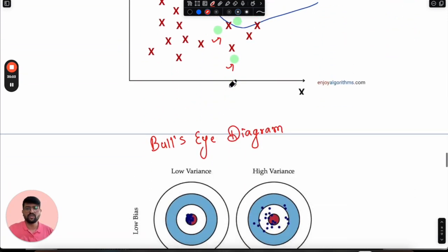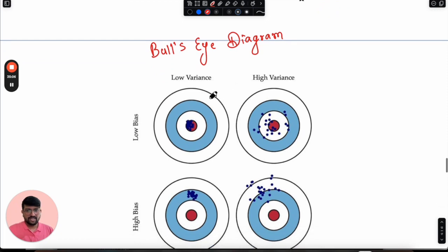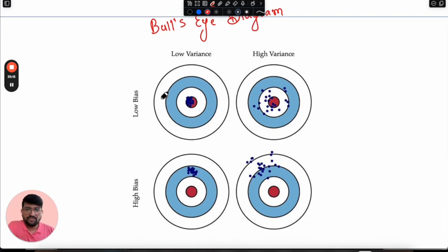So let's quickly understand what exactly the problem is. But before that, let's understand the low bias, high bias, and low variance, high variance concepts using the bullseye diagram. If we change the input slightly and the predictions vary too much, they are scattered, not confined in a well-defined range. Suppose the defined range of predictions is around this particular circle. We can easily observe that predictions are very much confined in this boundary, so that's why it is a low variance case, because predictions are not varying too much.